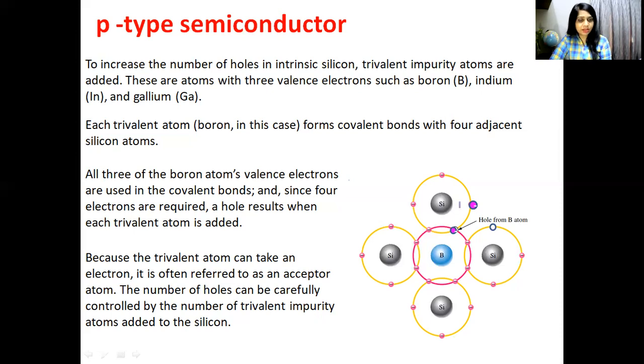Now what happens, again there is a neighboring silicon atom and one of the valence electrons can get into this hole and fill this space, but now it is creating another hole in this silicon atom and this process will continue. So this is a p-type semiconductor. What is a p-type semiconductor? When we add a trivalent impurity into silicon, then it becomes a p-type semiconductor because there is a hole in the boron atom.